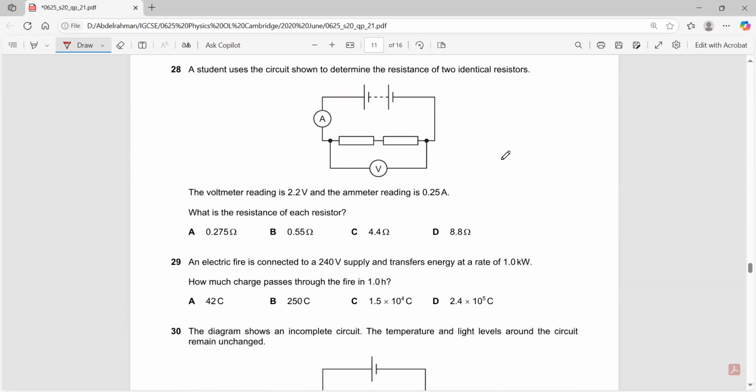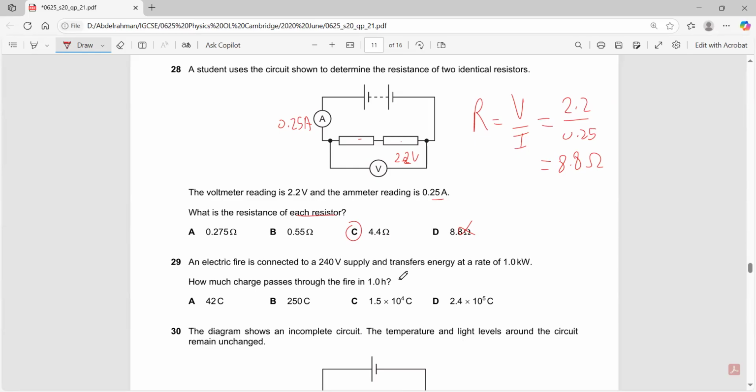Question 28. We have a voltmeter. The reading is 2.2 volts, and the reading on the ammeter is 0.25 amps. What is the resistance of each resistor? R equals V over I. 2.2 divided by 0.25 is 8.8 ohms. A lot of you would just say 8.8, which is wrong. Why? Because you have two resistors, you need to divide it by 2. So it would be 4.4.